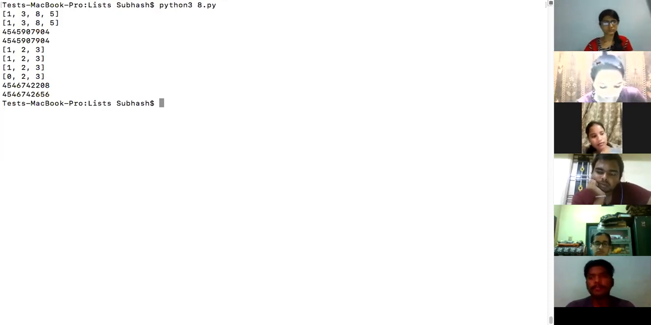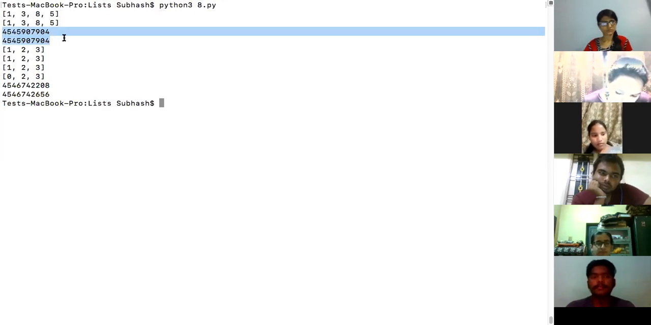Is it giving the same? So Bhavana's understanding was right. Both were pointing to the same list, and using the second reference to make changes changes even the first reference. And how do you prove that both are pointing to the same one? See here, both the IDs are the same. Is that okay?